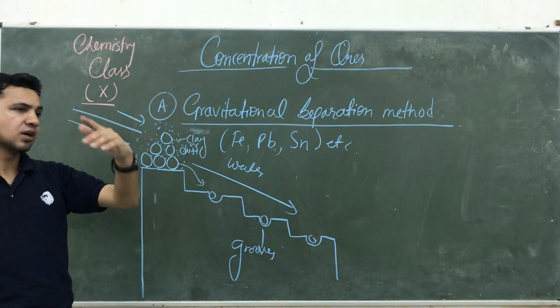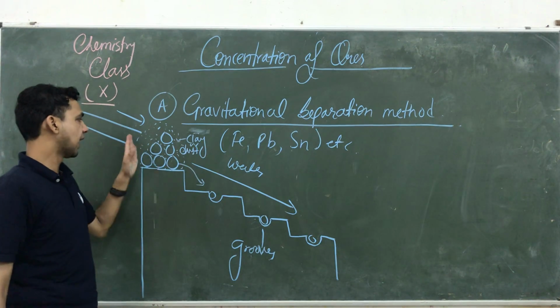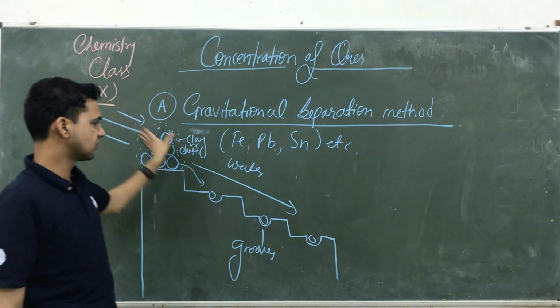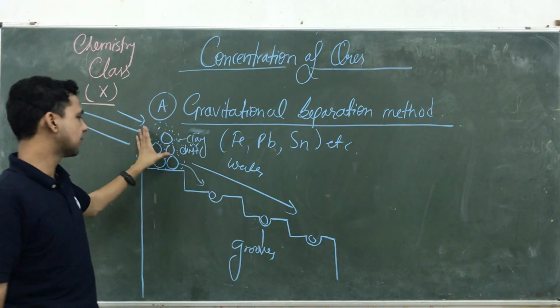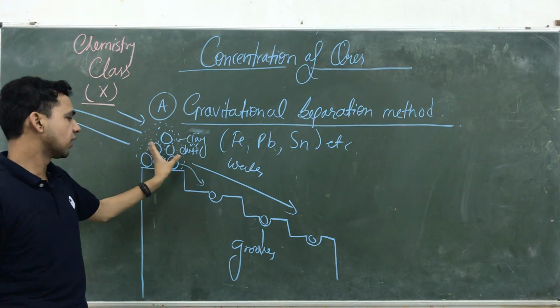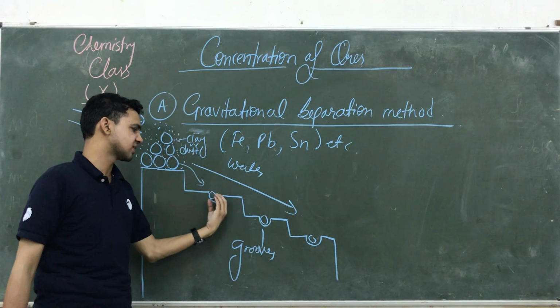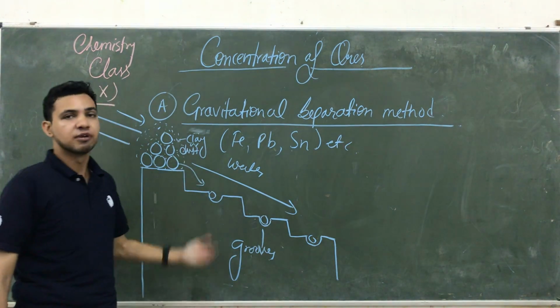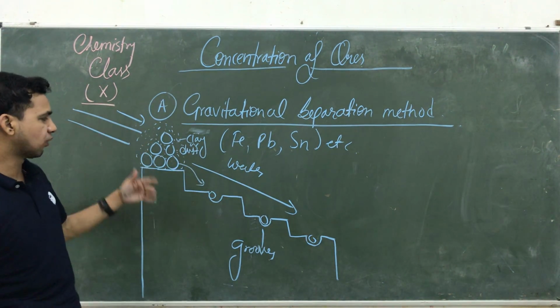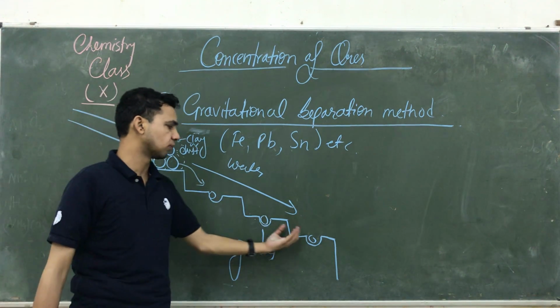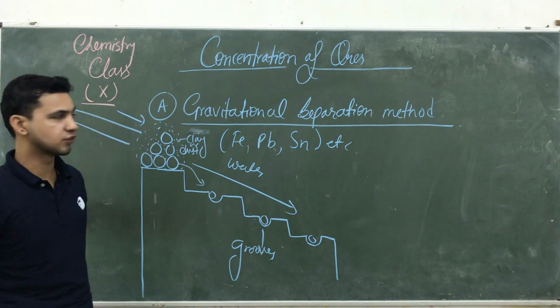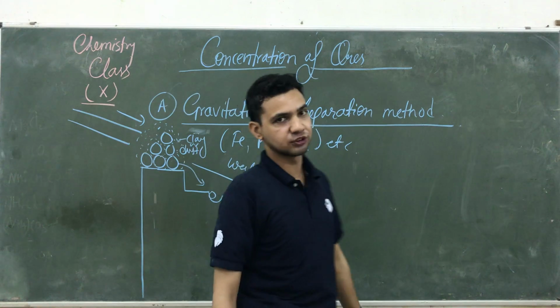We just pass a flow of water through there, and all the impurities flow away with the water, and only the metal remains behind. Even if the metal is able to move with the water, due to its heavier nature it gets stuck inside these grooves. After all the dust is washed out, we collect the ore from the grooves. So that is the first method, the gravitational separation method.